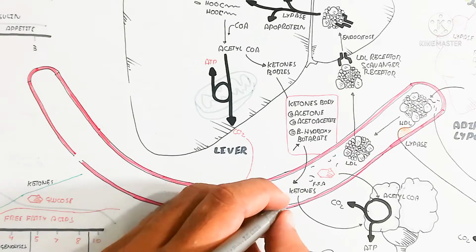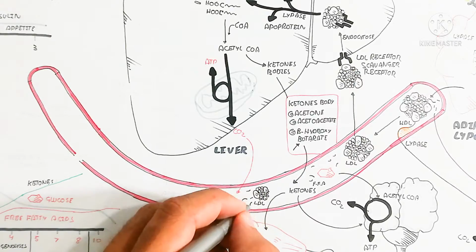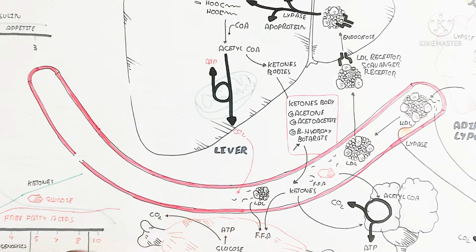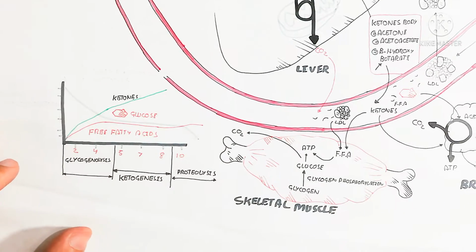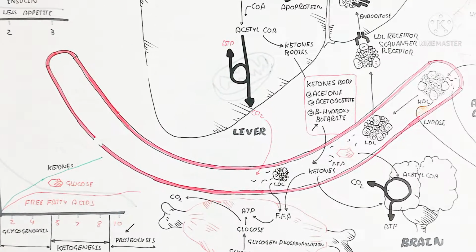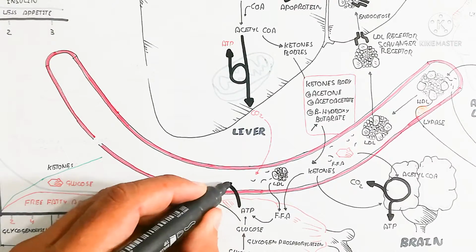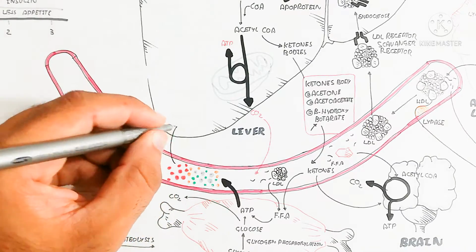So here the ketone bodies are produced: acetone, acetoacetate and beta hydroxybutyrate, and keto acid also. This beta hydroxybutyrate goes into the blood circulatory system, the major ketone. So that is ketone enhancement.